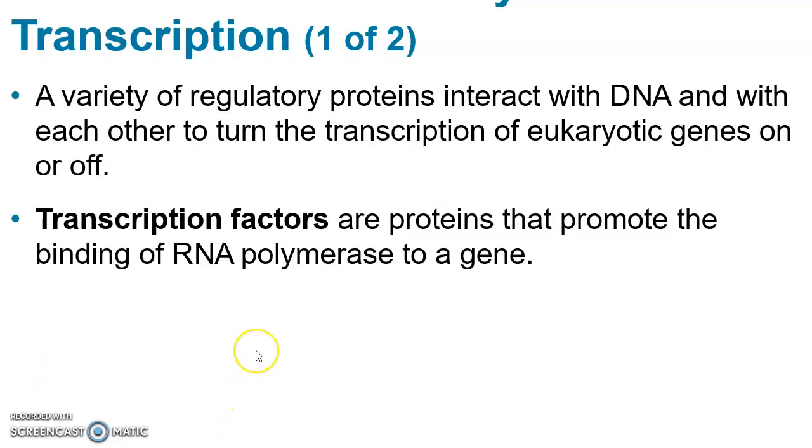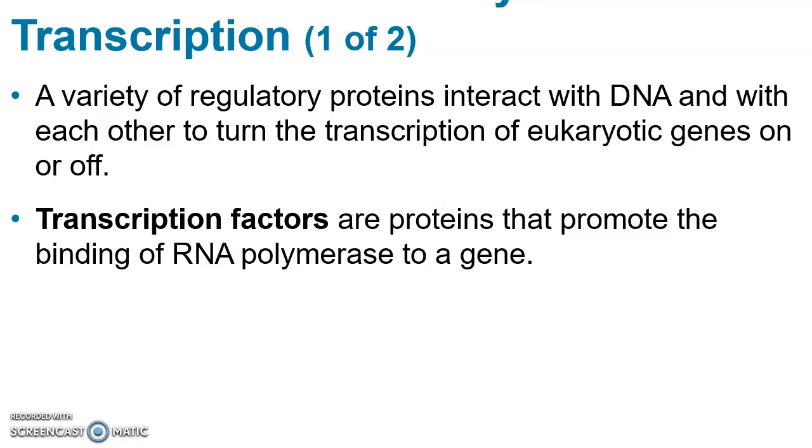In order for transcription to happen, there are several steps that allow for RNA polymerase to properly attach to the promoter region in the DNA sequence and begin transcription.